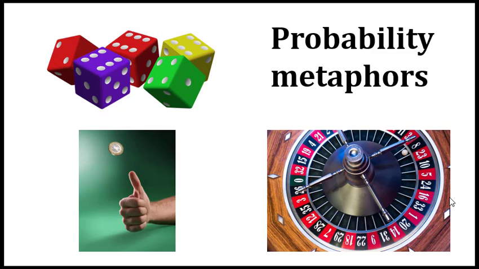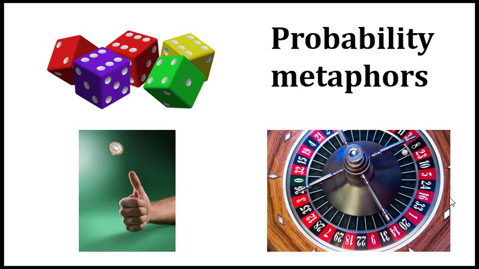There's nothing wrong with these metaphors, but they give an idea that probabilities are about things that repeat in time. And this is actually one view of what probability is, which is the frequentist view.